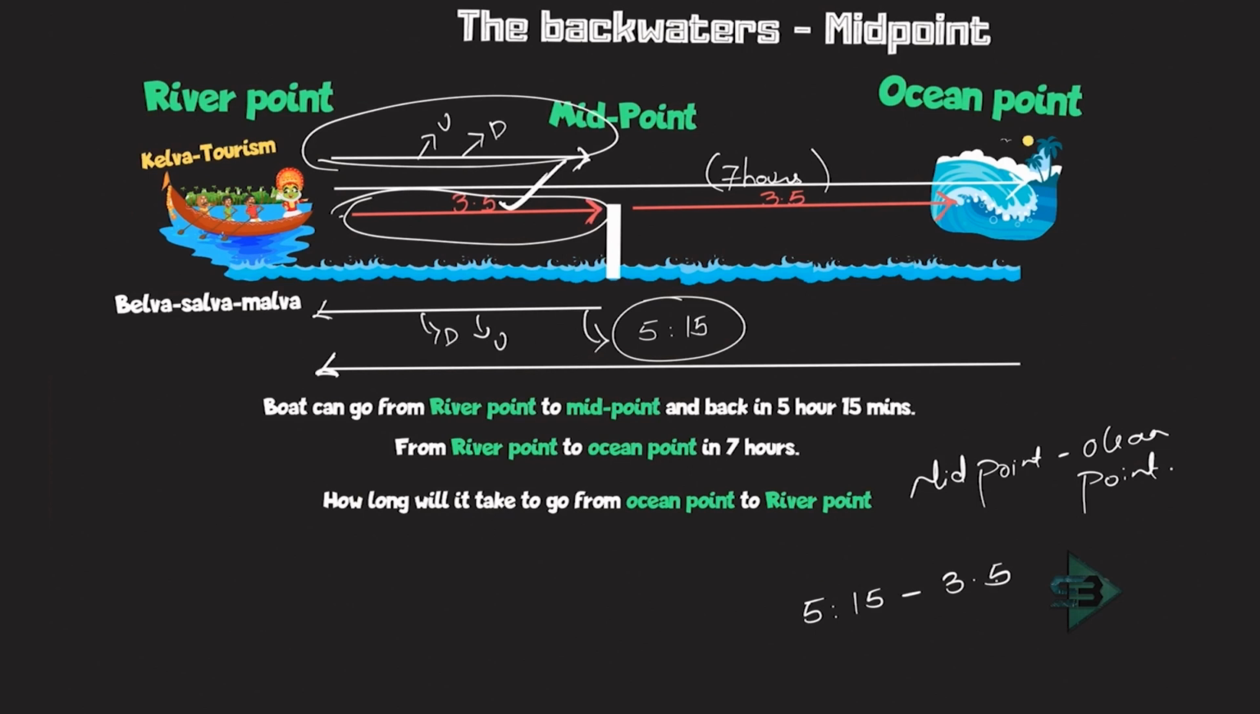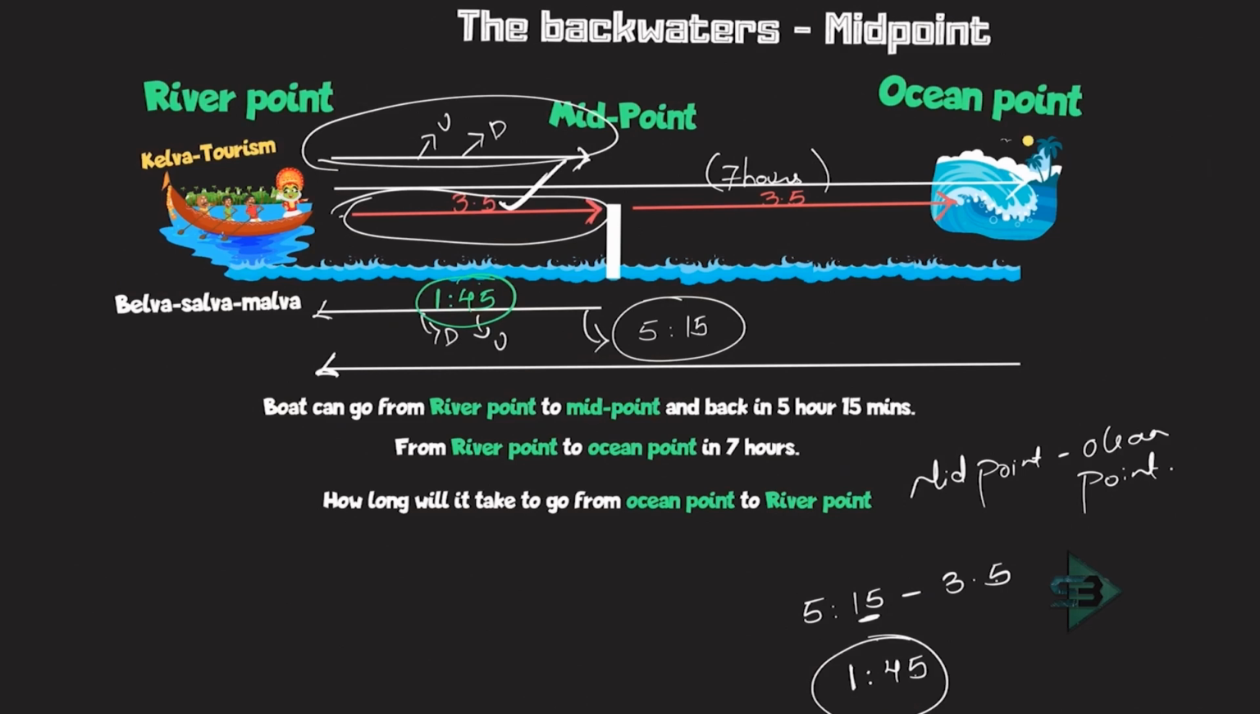What is the time required? So let's just subtract. 3.5 hours means 3 hours 30 minutes. I need to reach 5 hours 15 minutes. If I add 30 minutes, that will be 4. One more hour, that will be 5. So 1 hour 30 minutes plus 15 minutes is nothing but 1 hour 45 minutes. Correct? 1 hour 45 minutes is the time required to come from midpoint to the river point.